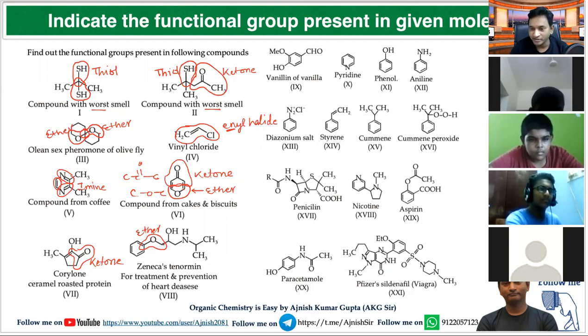COC. Alcohol. Sir, in the seventh one, OH is also there. No, OH is not there on that carbon. OH is connected on a different carbon, beta. What about this? Enol. No, I was just giving you information on the connection of ether. That's why I left that.